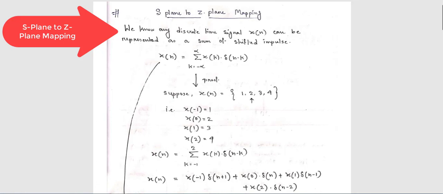To remove those difficulties, you need a transformation domain. We cannot analyze the signal briefly in the time domain. That's why we have to convert the time domain signal into another domain.